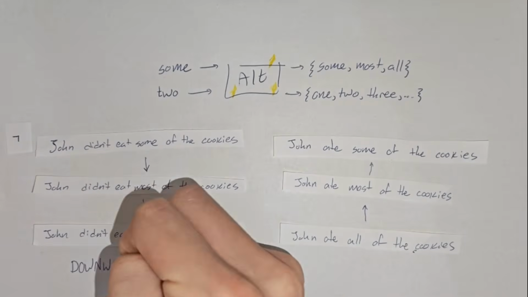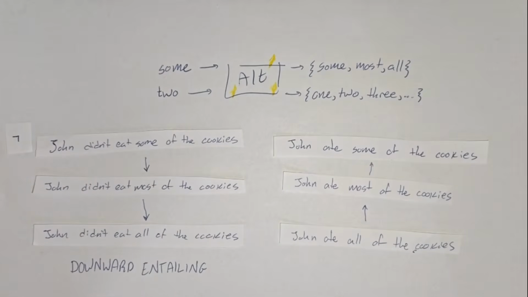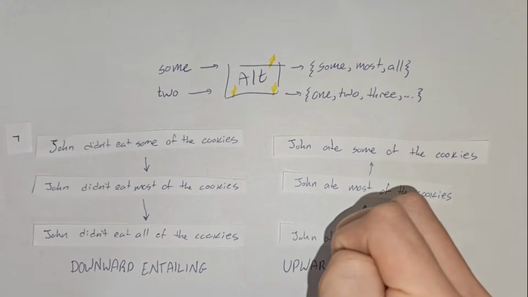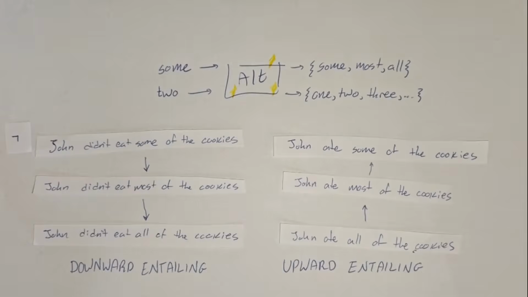These cases are named downward entailing environments, because inserting alternatives of a lexical item on a scale causes the whole sentence to entail the opposite or downward direction of that scale. Similarly, these are upward entailing environments. In general, we can see that what's important is not the order of the scale itself, but the entailment relations between the whole sentence's alternatives, and so the implicature is derived only from the stronger alternatives of the said sentence.